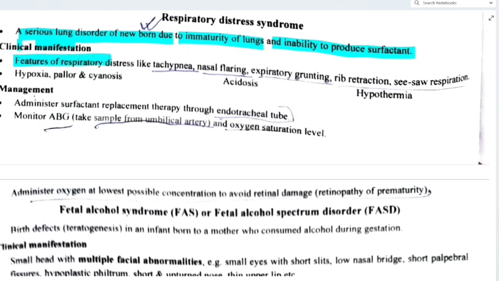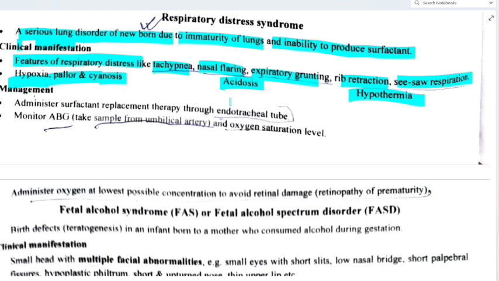Features of respiratory distress like tachypnea, nasal flaring, expiratory grunting, rib retraction, seesaw respiration, then hypoxia, pallor and cyanosis, then acidosis and hypothermia.